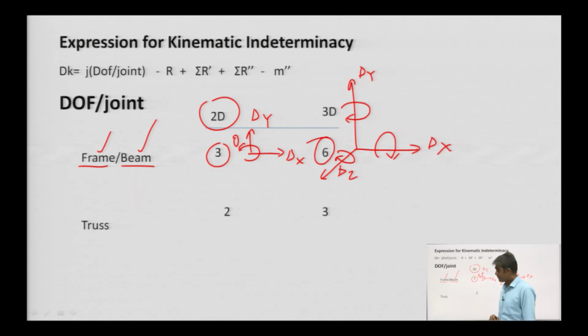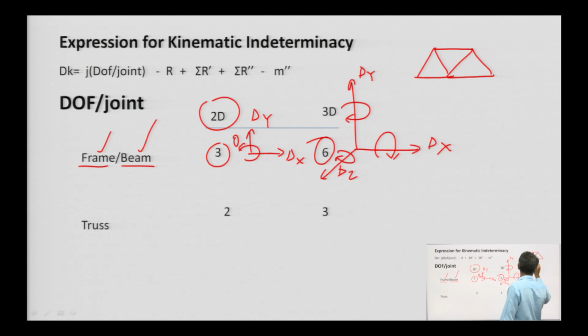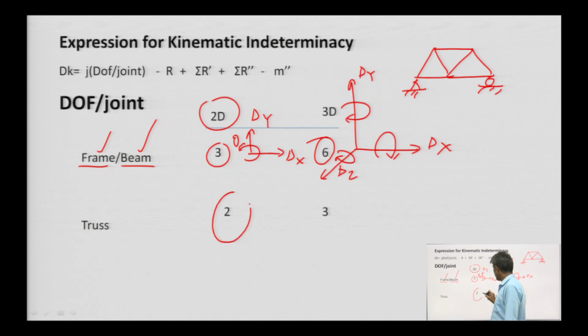In case of truss, the degree of freedom in 2D will have only 2. Why 2?